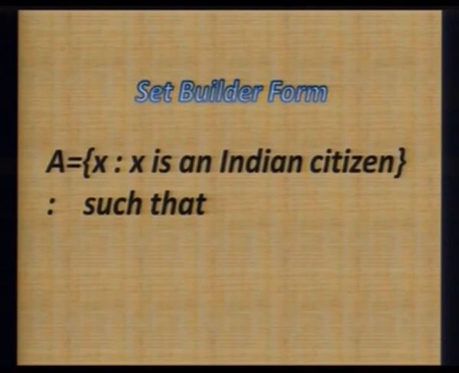As in this particular example, it is an Indian citizen. This symbol of two dots is called such that. So we pronounce it X such that X is an Indian citizen. For representing larger sets, this is the way which is feasible and convenient to use.